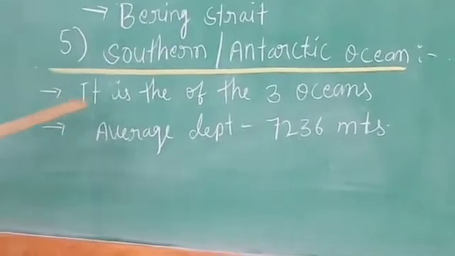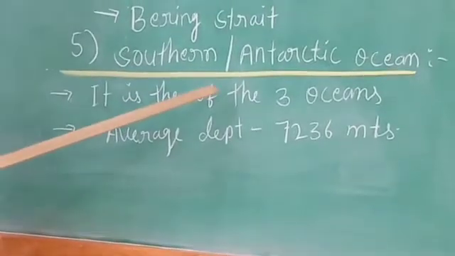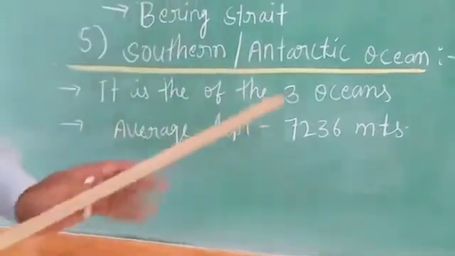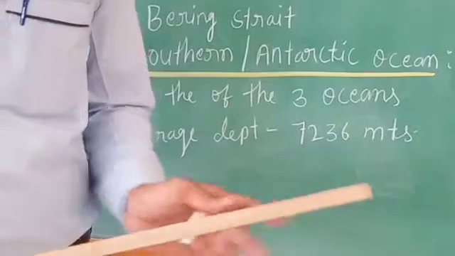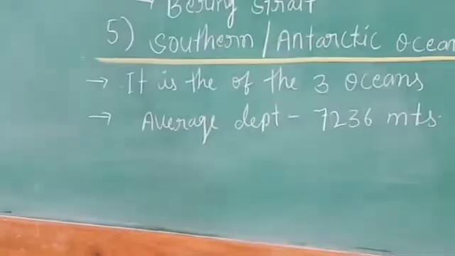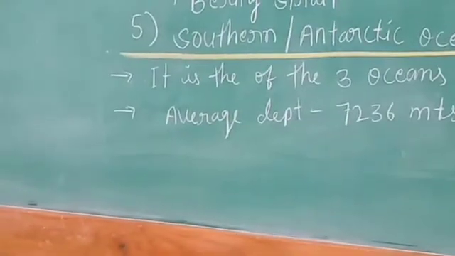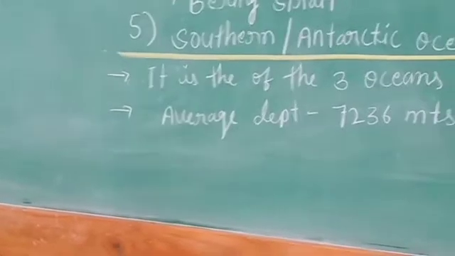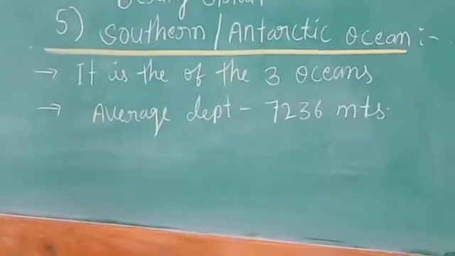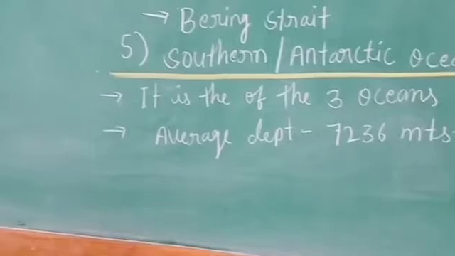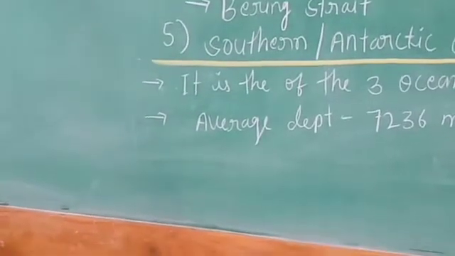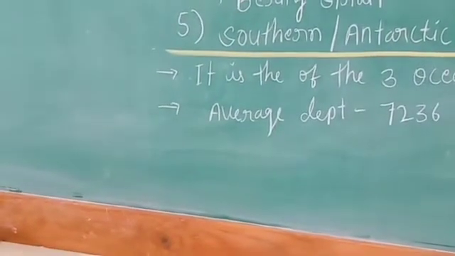And it is the extent of 3 oceans. That means 3 oceans extend to here. That's why it is the extent of the 3 oceans. They are the Atlantic Ocean, Pacific Ocean, and Indian Ocean, which extend and are called the Antarctica or Southern Ocean.